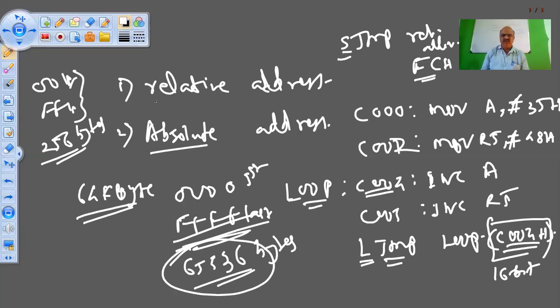Okay, so I have given you two jumping schemes. One is relative address scheme and another is absolute address scheme. Okay, so that is the basic difference between relative address and the absolute address. So today we will stop here and next time we will again continue.